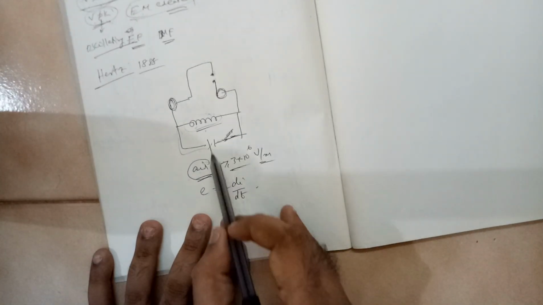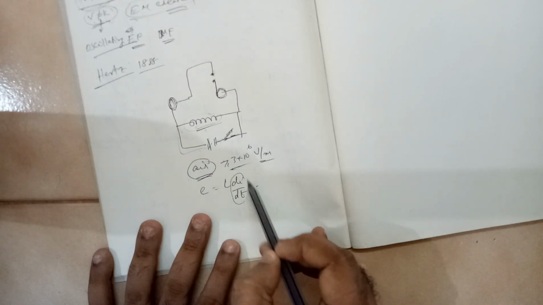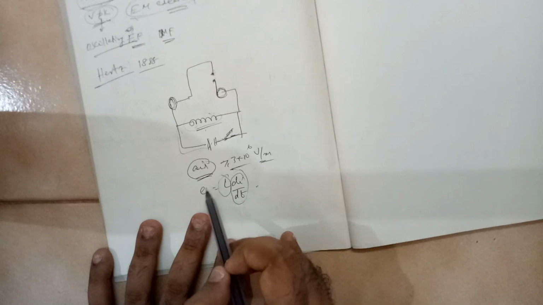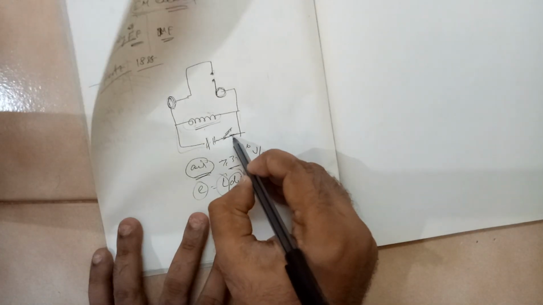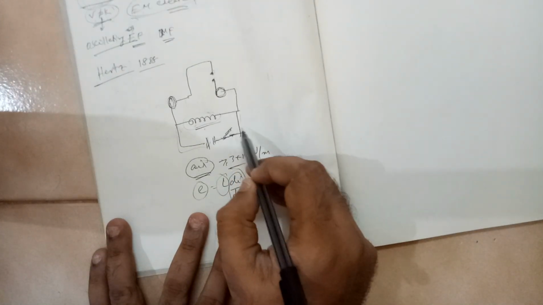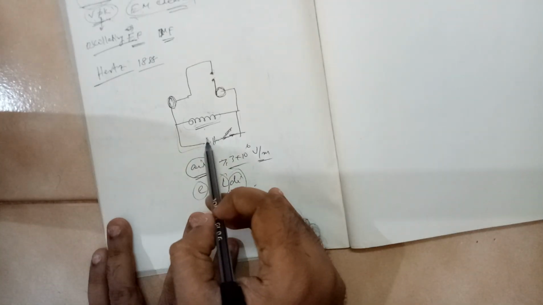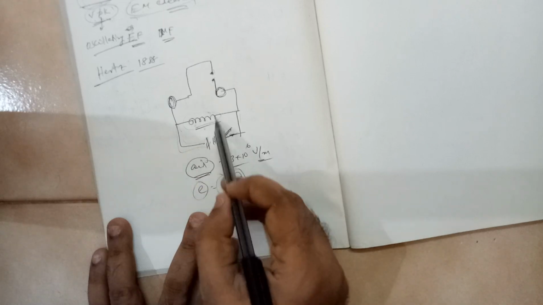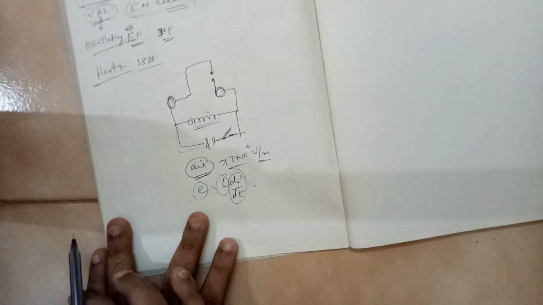So when you connect this to a battery, even when you send a small current, if the inductor value is very high, you can get a very high potential difference. Here basically what they do is they will provide a switch, they will switch on and off quickly. So a smaller amount of current will pass through, but this small amount of current, because of high inductance, will create a high potential difference here.